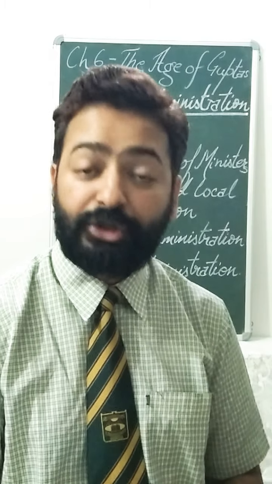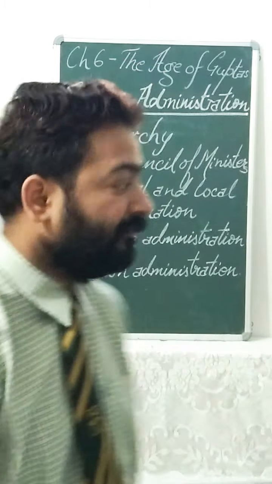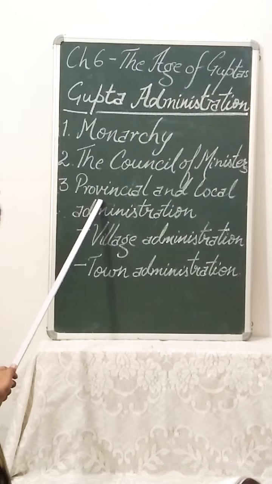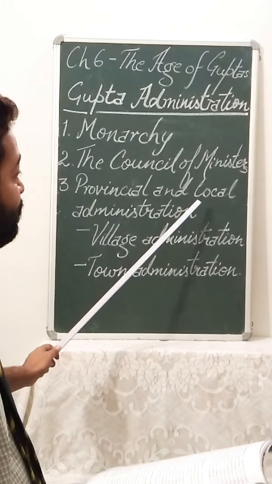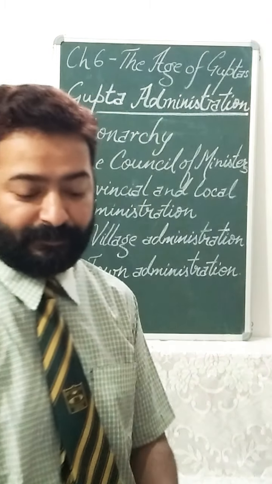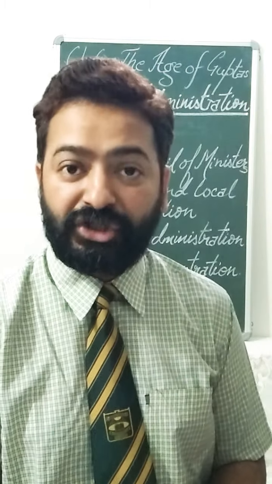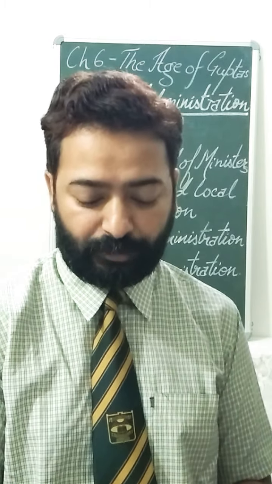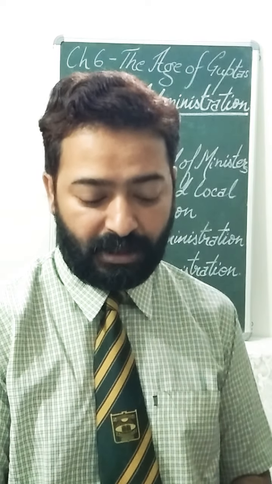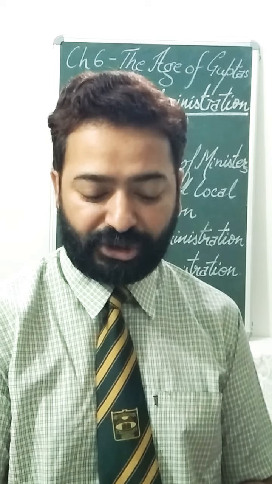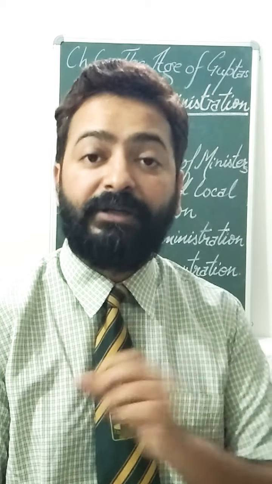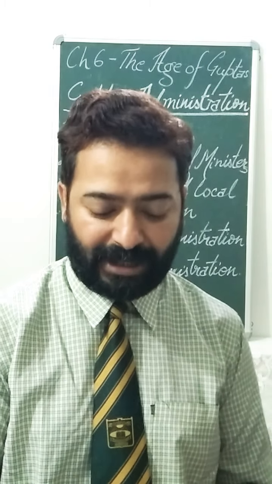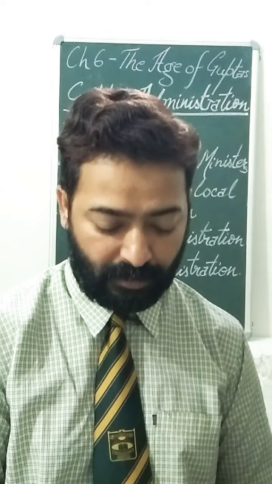Now next we move on to provincial and local administration. If you remember, we have already done this topic. First we will do the provincial administration, and after that we will move on to the local administration. When we move on to the provincial administration, we see the core of the empire was directly controlled by the Guptas. It was divided into bhuktis, each of which was placed under the charge of an Uparika. Uparika was a governor appointed by the king himself, and he directly looked after the bhuktis.